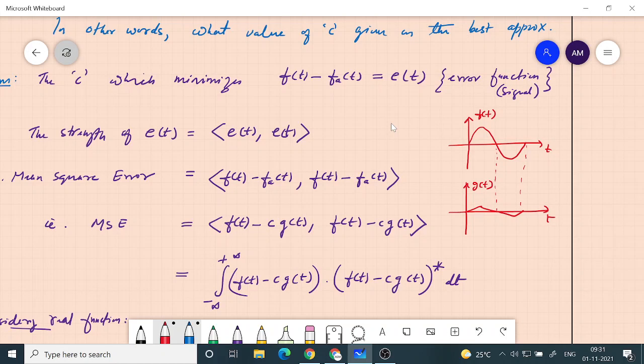That means if you subtract these two, it is not going to be a very small function, it is going to be a large function. But instead of simply subtracting, if I multiply it with some constant, say something like this, and change this amplitude a bit like this, and then if you take the difference between f of t, so this is my c g of t.